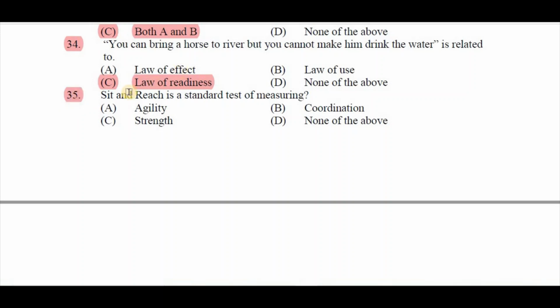Question number 35. Sit and reach is a standard test of measuring A. Agility, B. Coordination, C. Strength, D. None of the above. Right answer is D. None of the above.